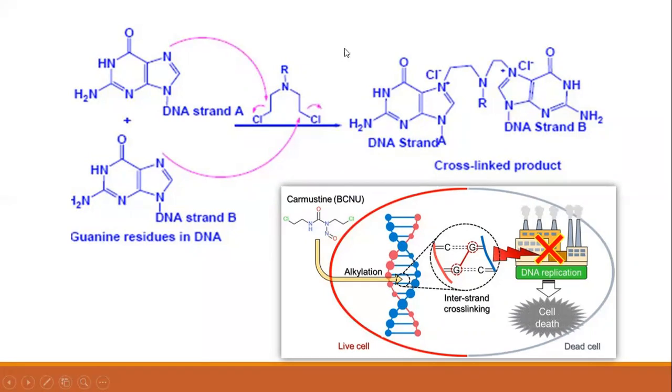So this is an abnormal base pair. And this abnormal base pair leads to breakage of the DNA strand. And if the cell does not have proper DNA, it cannot multiply. So this alkylating agent binds to the DNA strand, causes cross-linkage, and results in damage of the DNA strand and thereby prevents cell proliferation.